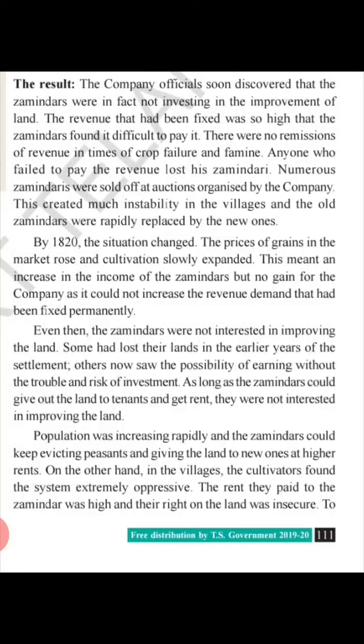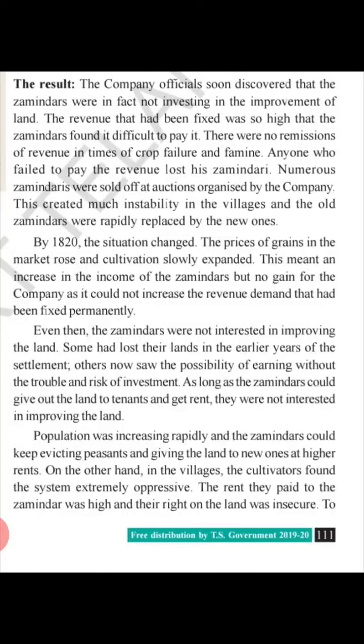Now, the results of this permanent settlement: the British government started this system so that they could improve the agricultural fields, get more and more crops and export them to England, and in this way the revenue would also come. There would be a regular flow of money for the British government. Thinking in that way, they started this system.